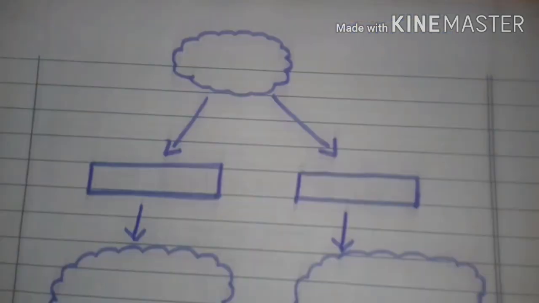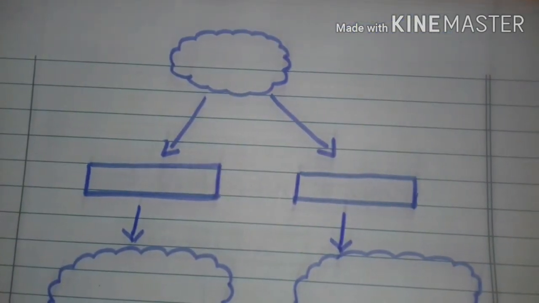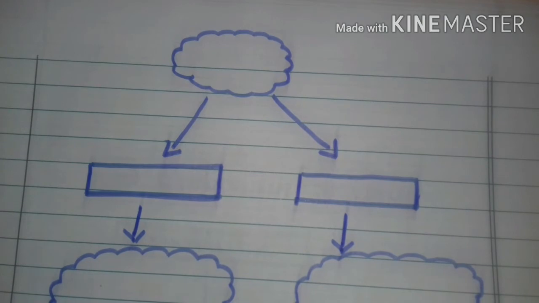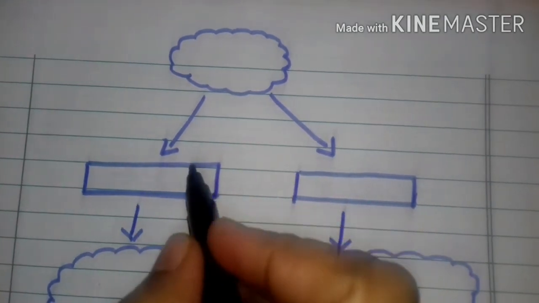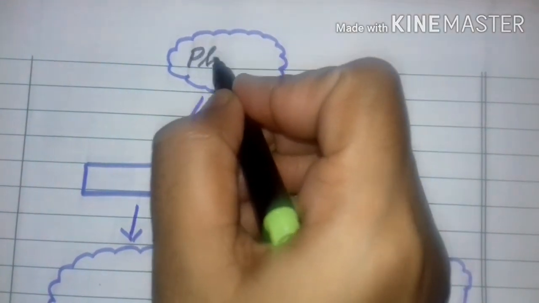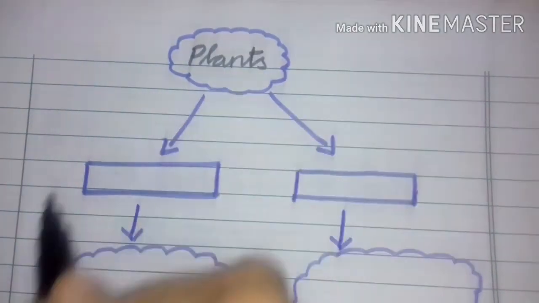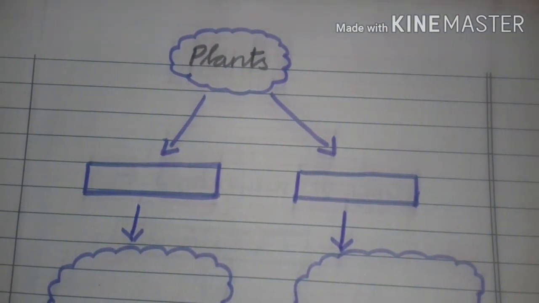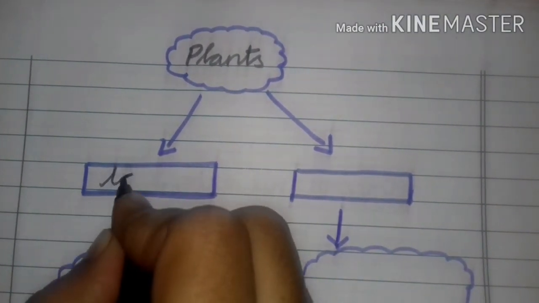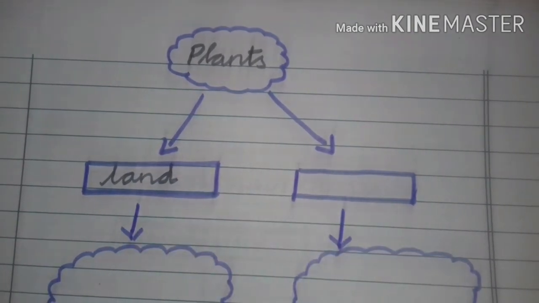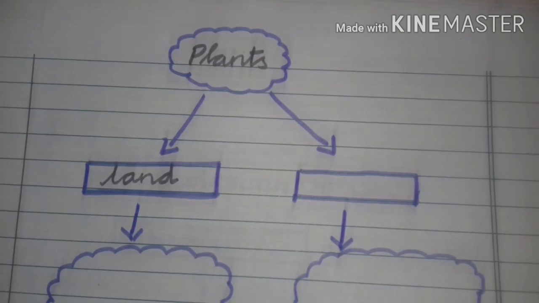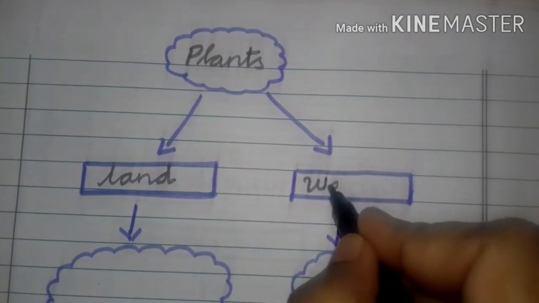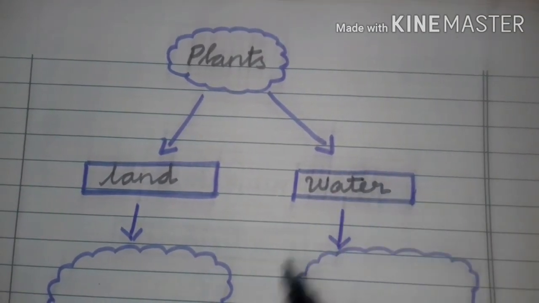So, shall we learn about adaptation in plants? Children, what are we going to learn today? Yes, adaptations in plants. Okay, answer my question. Where do you see plants? Yes, very good. In land. Around you can see plants on land. Can you see plants in water? Yes, we can see plants live in water.